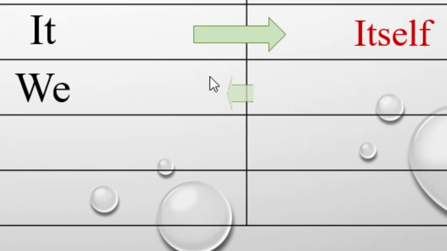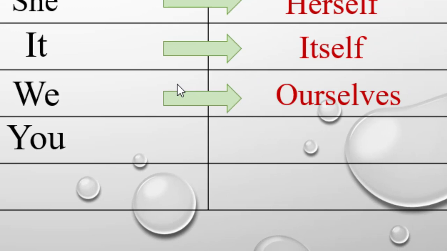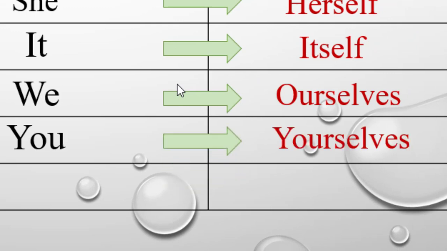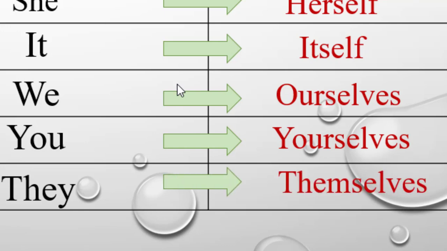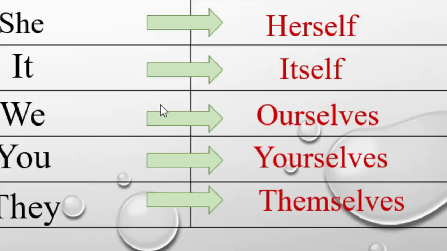Let's go now to the plural form. We goes with ourselves, you goes with yourselves, and they goes with themselves. So the reflexive pronouns here are myself, yourself, himself, herself, itself, ourselves, yourselves, and themselves.